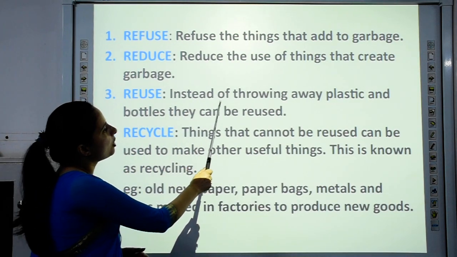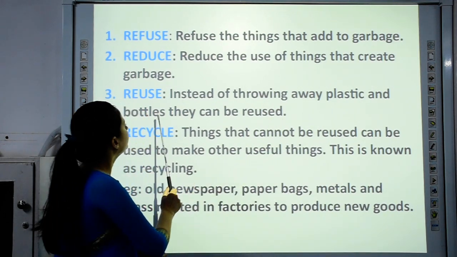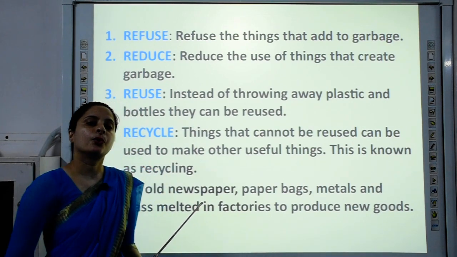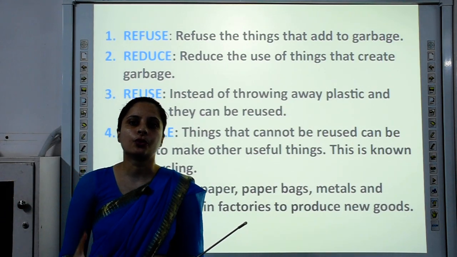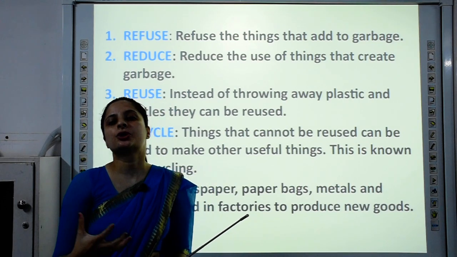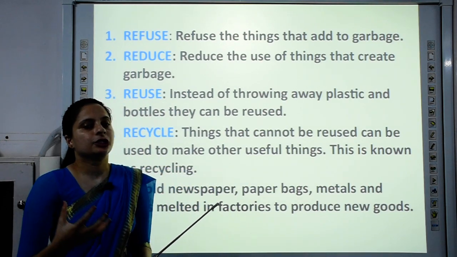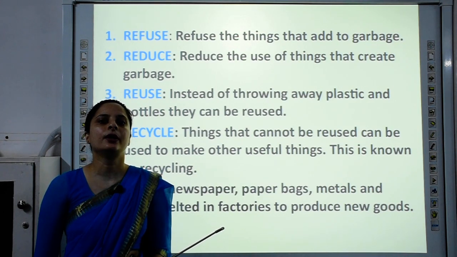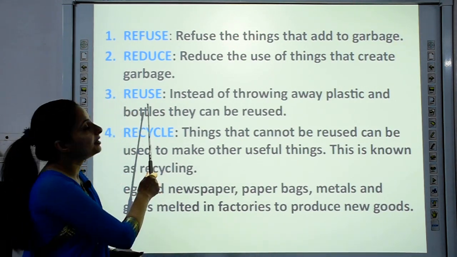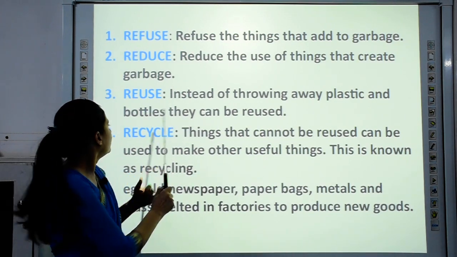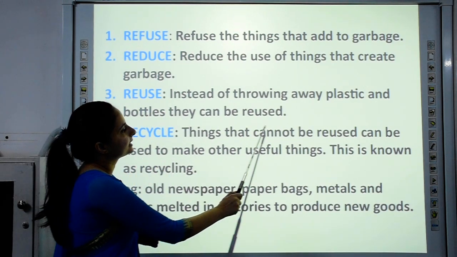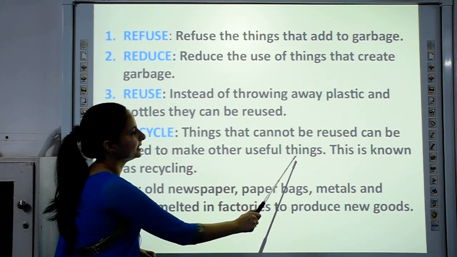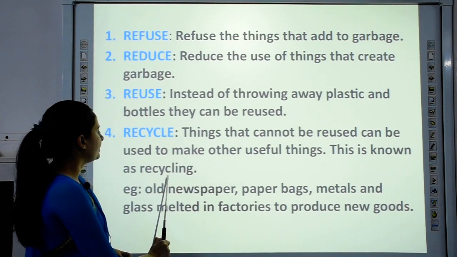Reuse. Instead of throwing away plastic bottles, they can be reused. Instead of throwing these plastic bottles which are of no use to you, you can use them to store water, or else your jam bottles or your pickle jars can be used in the kitchen to store things. Thereby you are reusing the things. Recycle. Things that cannot be reused can be used to make other useful things. This is known as recycling.